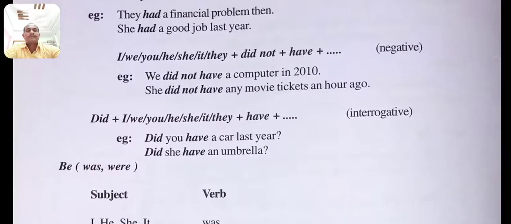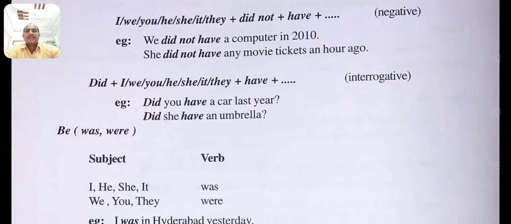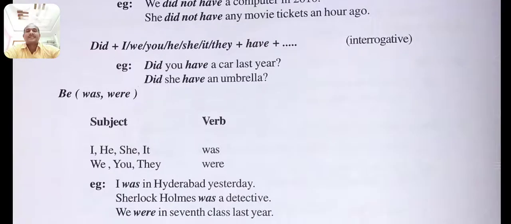And also, did plus the subjects I, we, you, he, she, it, they plus have plus object. Did you have a car last year? Did she have an umbrella? This type of sentence we use in the interrogative sense of the simple past tense.